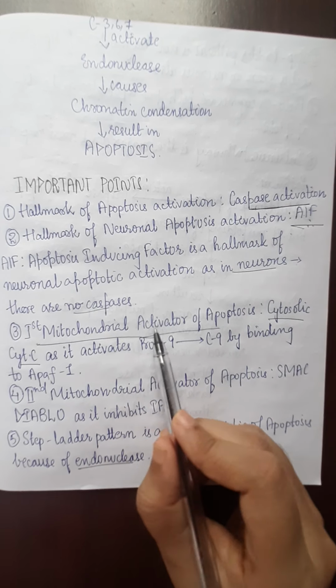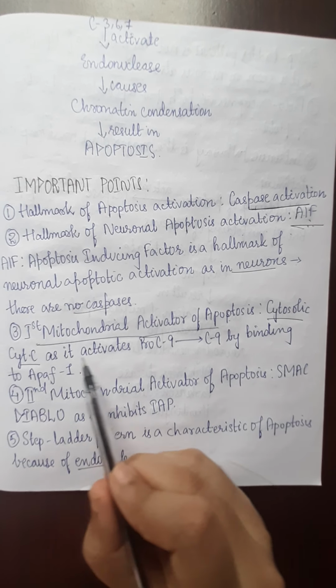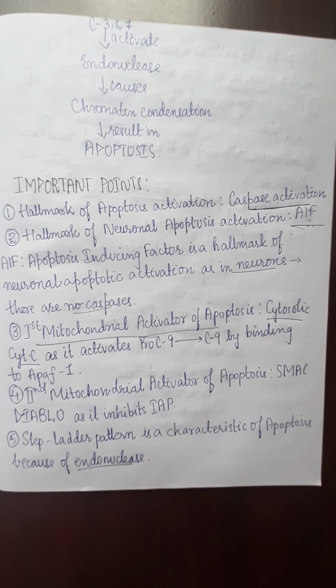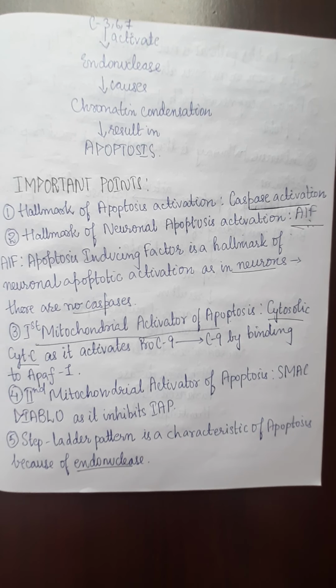The first mitochondrial activator of apoptosis is cytosolic cytochrome C. Why? Because it activates procaspase 9 to caspase 9 by binding to APAF1. We discussed in our previous video that when there is an increase in mitochondrial permeability, two events take place.